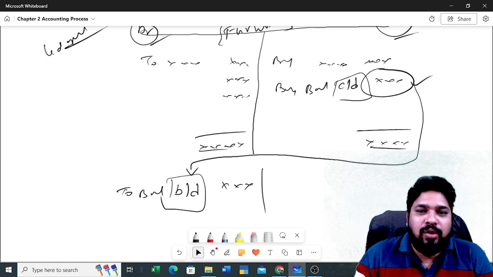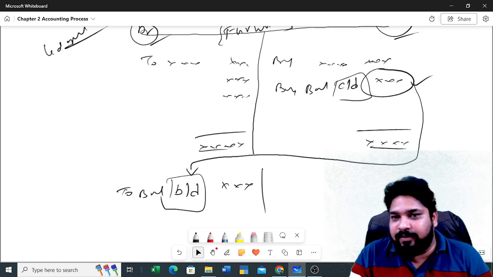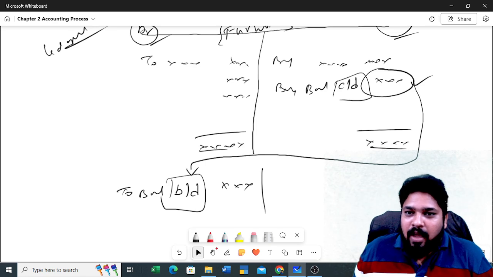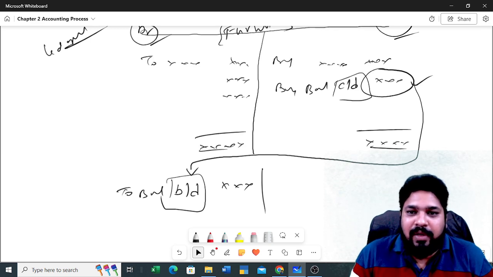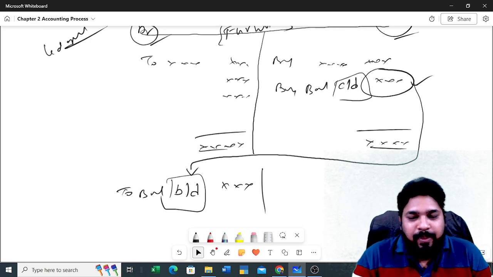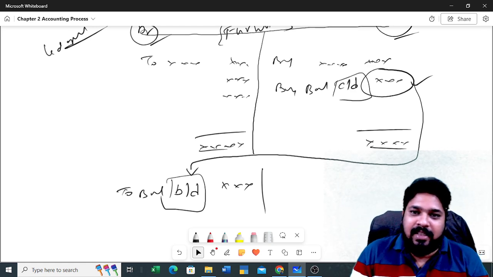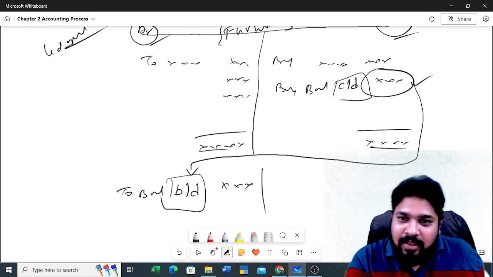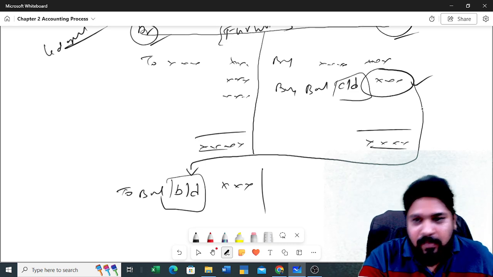And tomorrow you will be counting including this amount, right? So yesterday's leftover balance is 5,000 rupees. Today you have collected another 6,000 rupees. So how much cash do you have? Yesterday's amount 5,000 rupees plus today's amount 6,000 rupees. So opening balance plus today's transactions you will be adding, right? That is the thing we are doing here. So yesterday's closing balance is tomorrow's opening balance. Am I right or not?